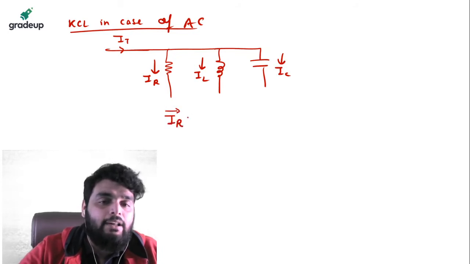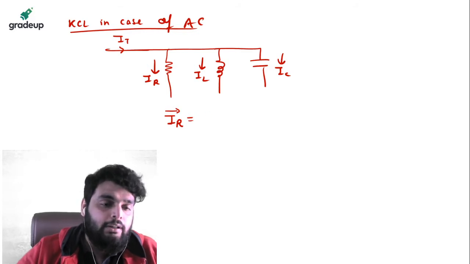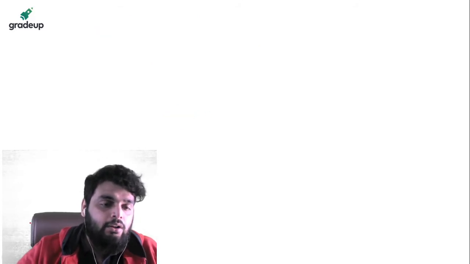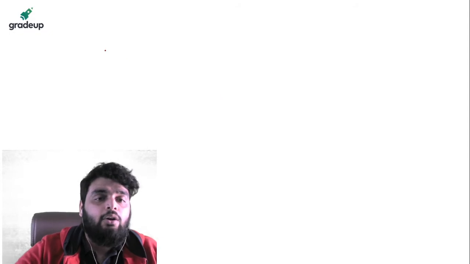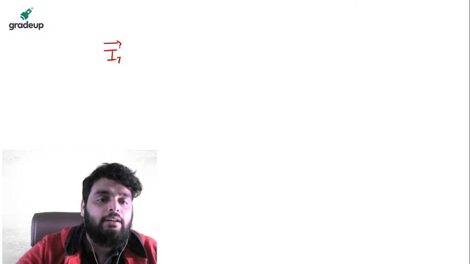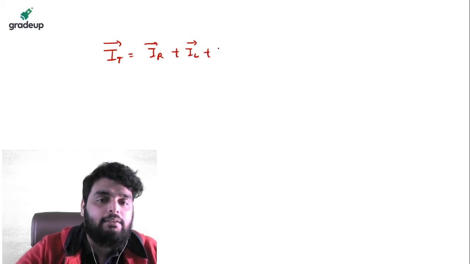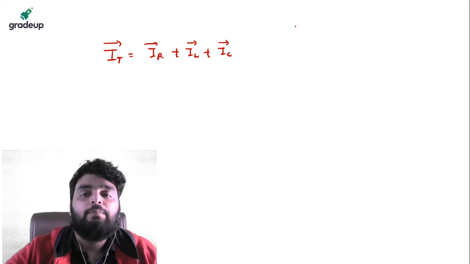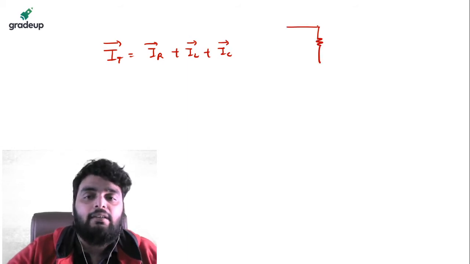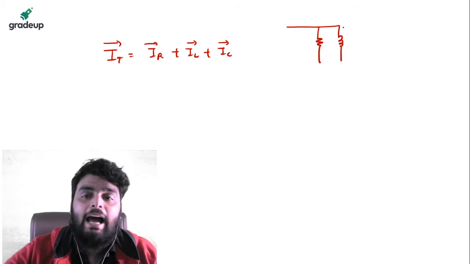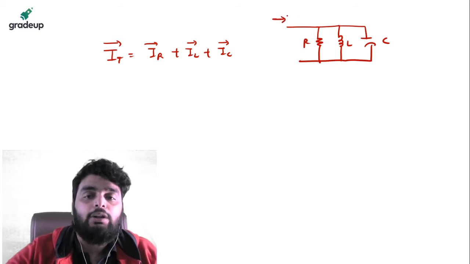So I have to write down total current phasor is equal to IR phasor plus IL phasor plus IC phasor. This is R, this is L, and this is C. Very important beta, very important. This is a total current.